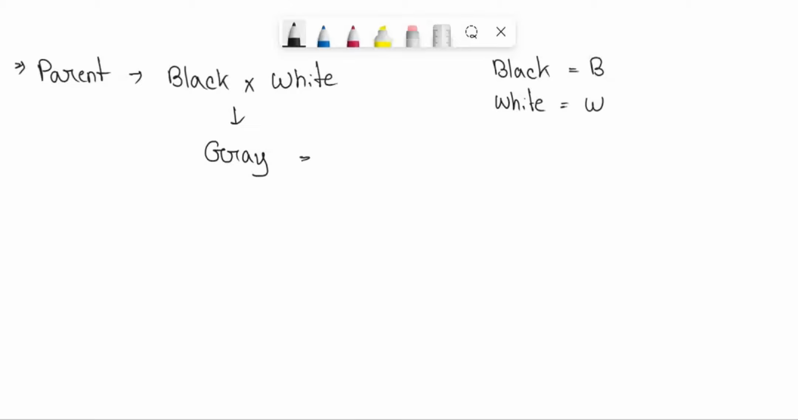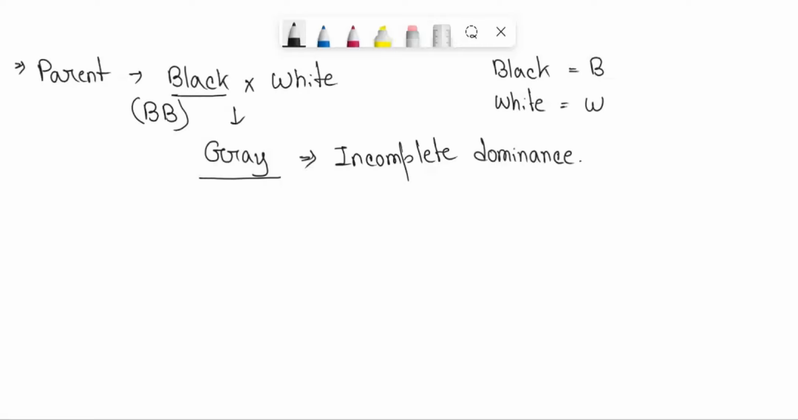So this here is an example of incomplete dominance, as here none of the colors is dominant in the offspring. So here we can say, let's denote the genotype of the black bird as BB and the white colored bird as WW. So here the gray offspring